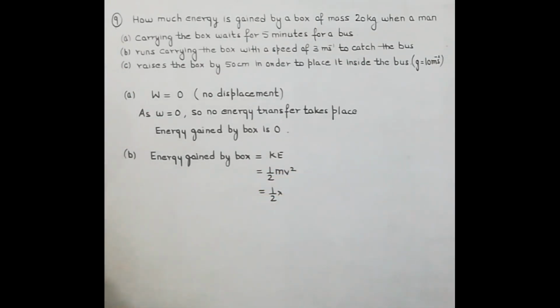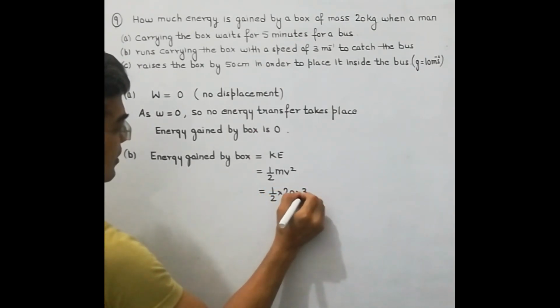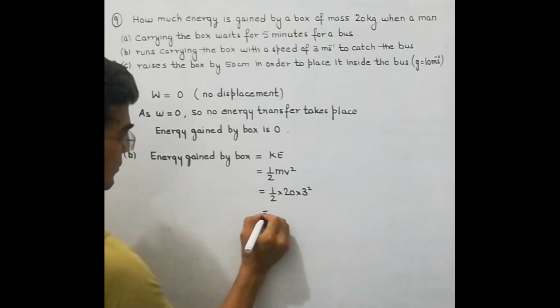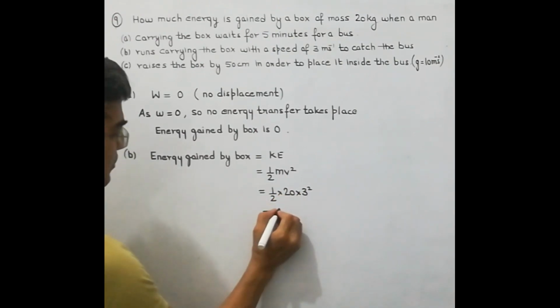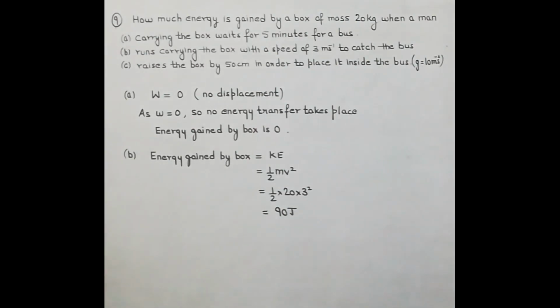So m is 20 and velocity is 3. So this will give you 9 into 10, 90 joule. So the energy gained by the box in the second part will be 90 joule.